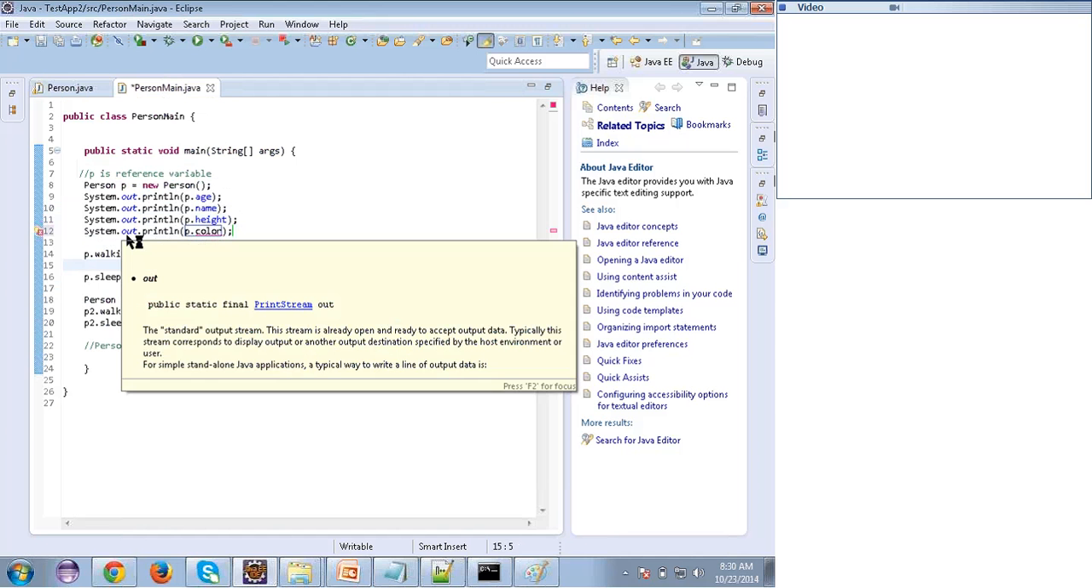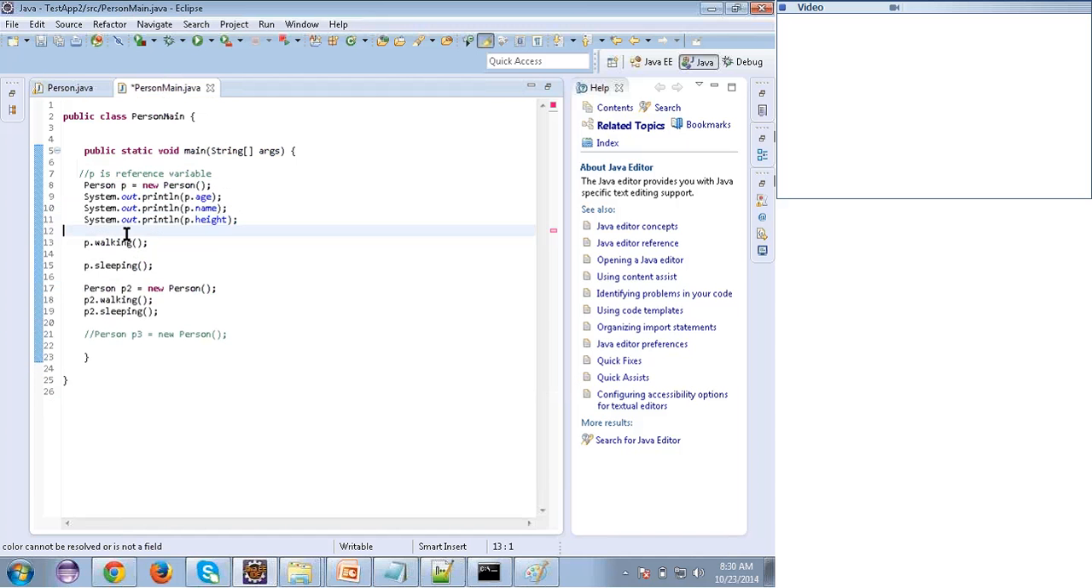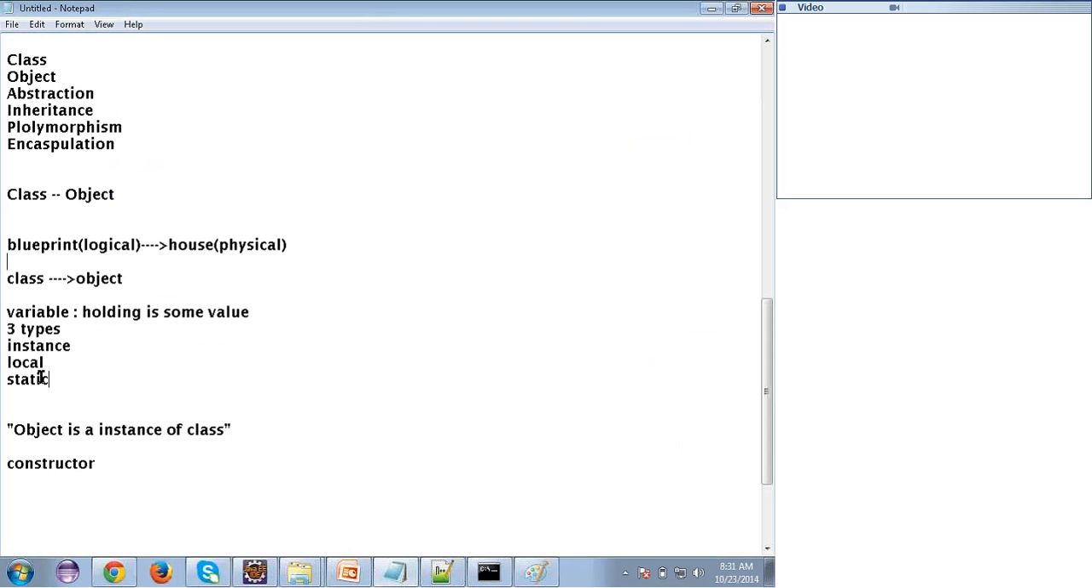So a local variable is local to the particular method, and those local variables I can't access through the object. I can only access the instance variables. Another one we have is the static variables, which we'll speak about later. But these two are clear, right? What is the instance variable and what is the local variable?